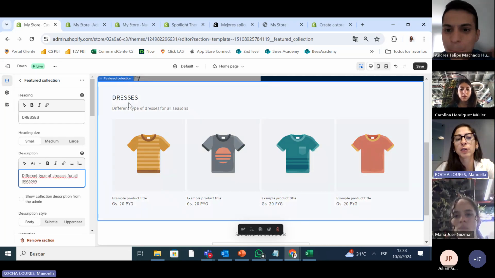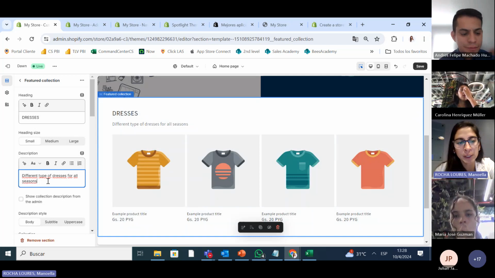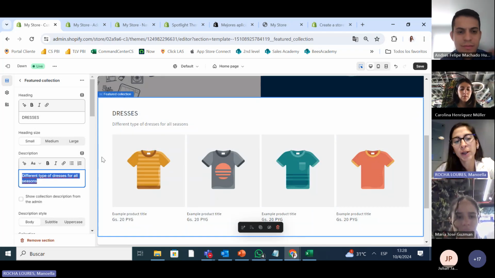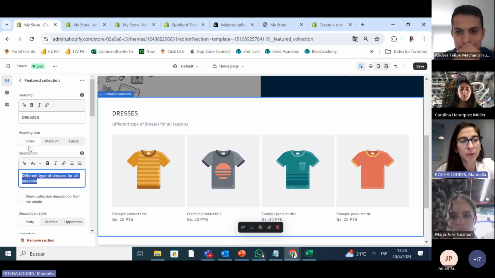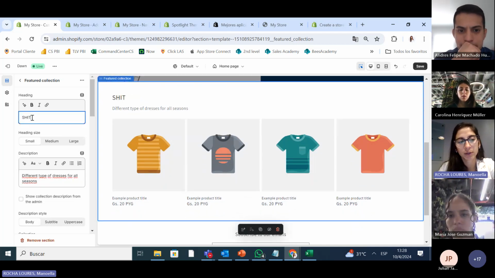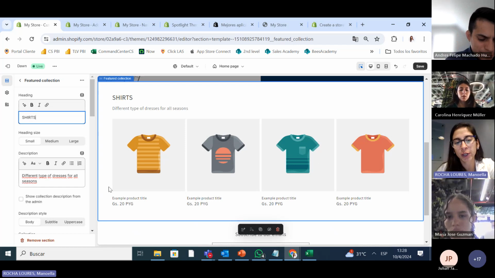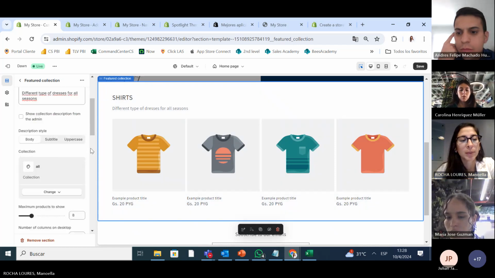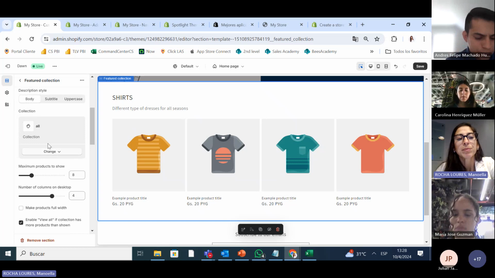Okay, so here it tells you you can add this. Usually you don't need to put a lot of writing because you can see here, for example, there's shirts. So you don't need to write "shirts are blah, blah, blah." But if you want to, it's okay.